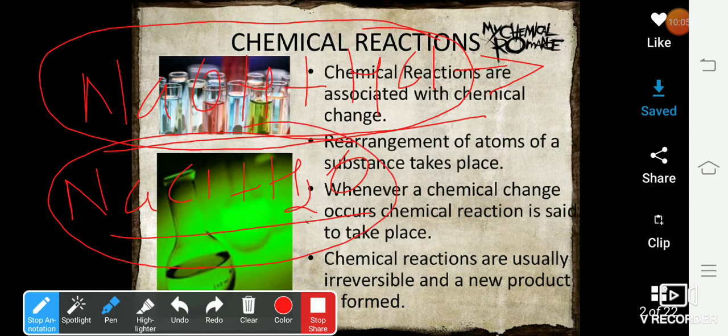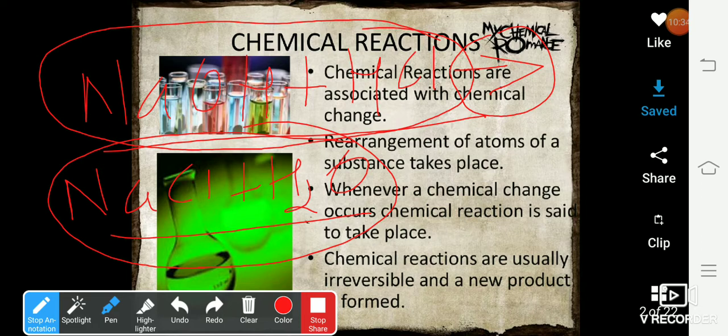An arrow is drawn in between the reactant and the product to indicate that chemical change. If the number of atoms on the reactant side is not equal to the number of atoms on the product side, it is called an unbalanced chemical reaction. If the number of atoms on the reactant side is equal to the number of atoms on the product side, it is called a balanced chemical equation.